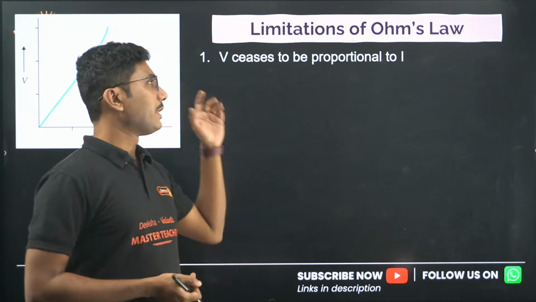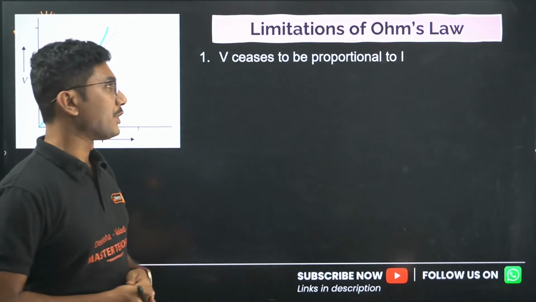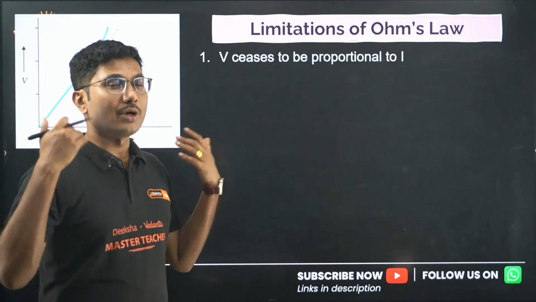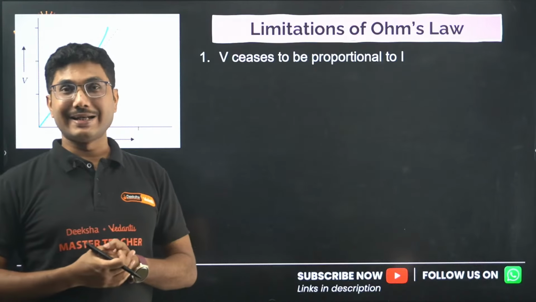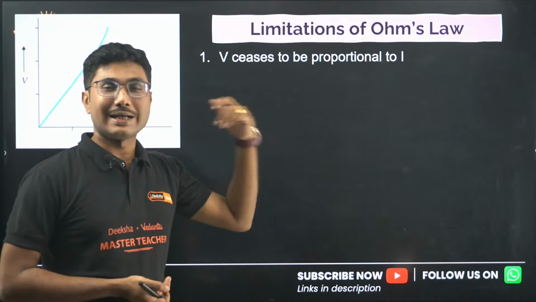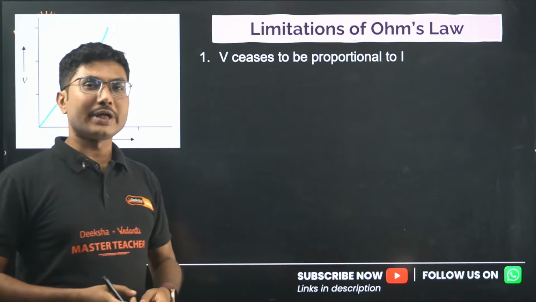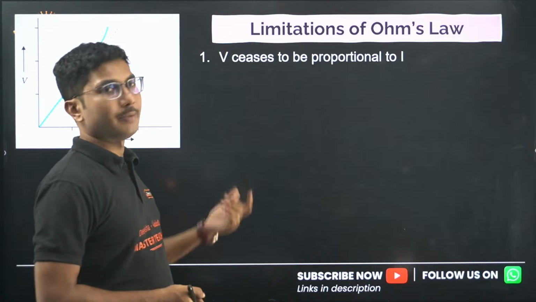They will give you four options, and one of the options will be from these limitations. So that's why you have to understand what type of questions might come from the NCERT textbook. In the textbook it is given as limitations of Ohm's law, but in the exam they will ask in which of the following cases Ohm's law is not valid. So you have to identify the correct statement.